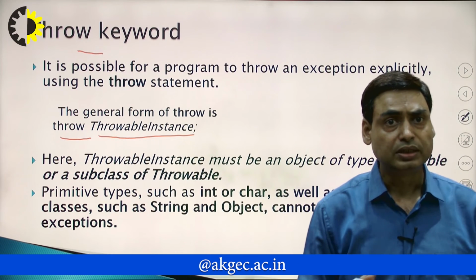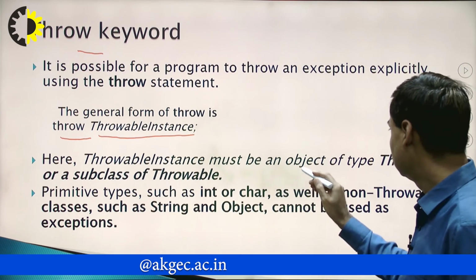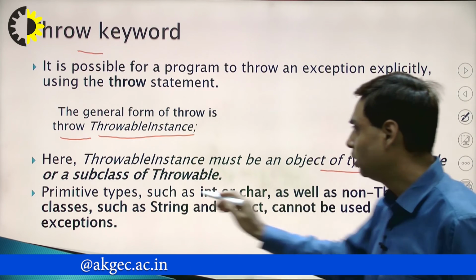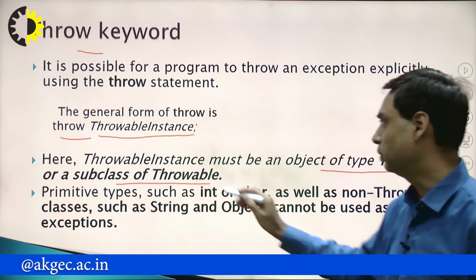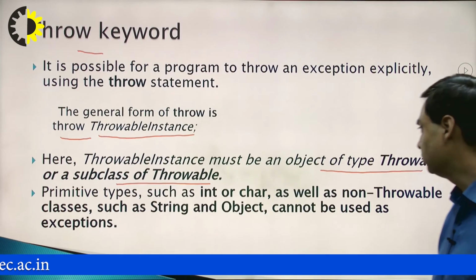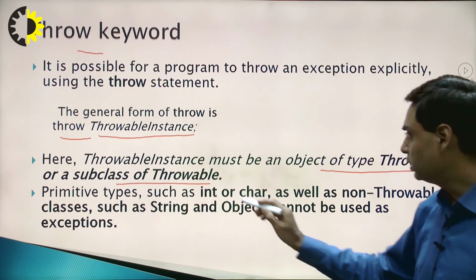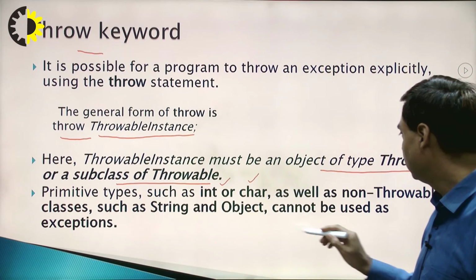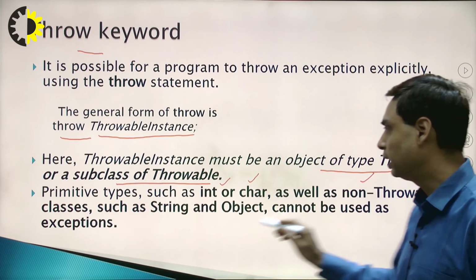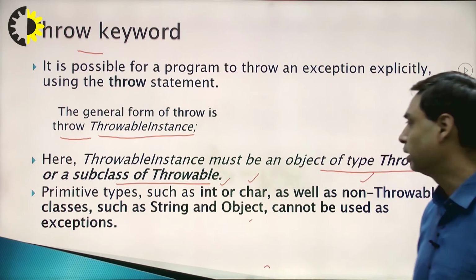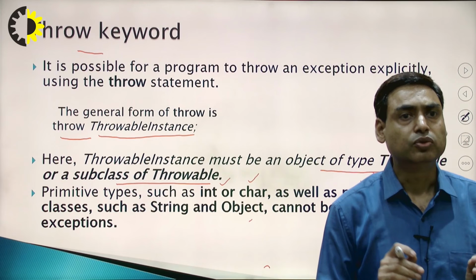The throwable instance object is of type Throwable or a subclass of Throwable. So whatever object is mentioned should be of type Throwable. Primitive types such as int and char, as well as non-throwable classes such as String and Object, cannot be used as an exception.